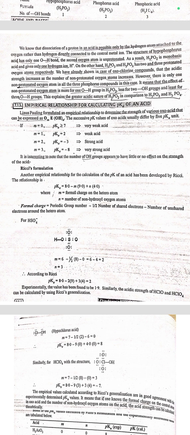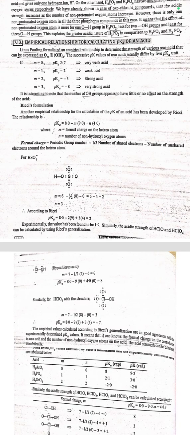It is interesting to note that the number of OH groups appears to have little or no effect on the strength of acid. Next is Ricci's formula. Another empirical relation for the calculation of pK of an acid has been developed by Ricci. This relationship is pK is equal to 8 minus m into 9 plus n into 4, where m is equal to formal charge on the heteroatom, n is equal to number of hydroxyl oxygen atoms. Formal charge is periodic group number minus 1 by 2 of number of shared electrons minus number of unshared electrons around the heteroatom. Experimentally, the value from Ricci's formula is found to be 9. Similarly, the acidic strength of HCl and HClO4 can be calculated by Ricci's formula.